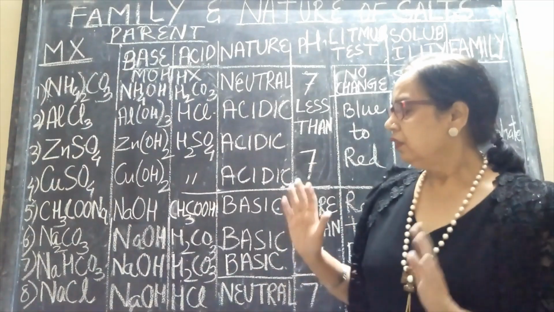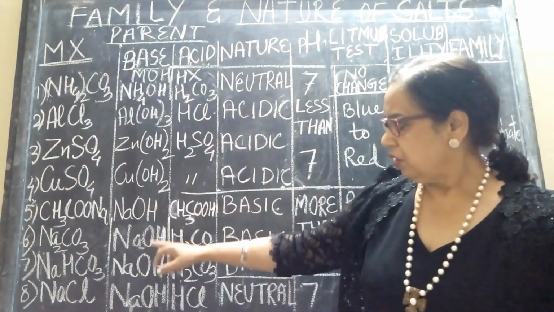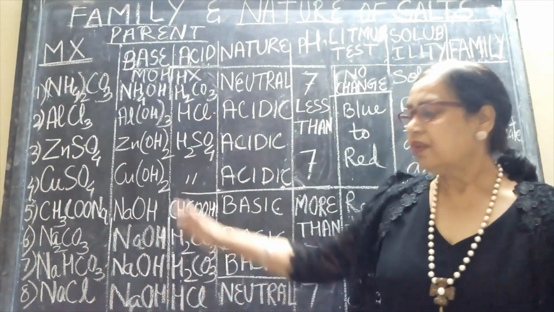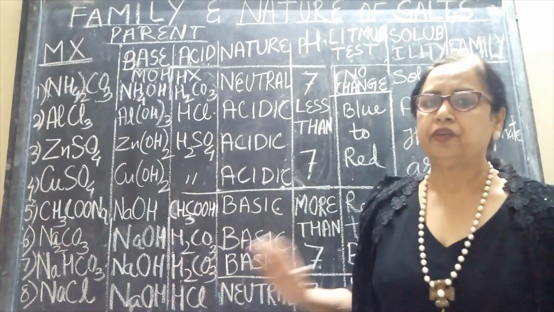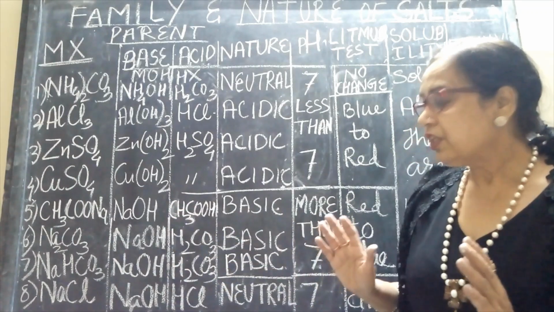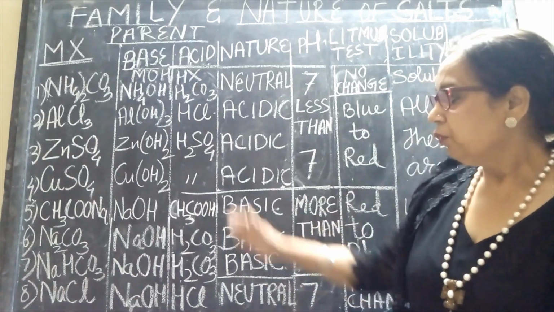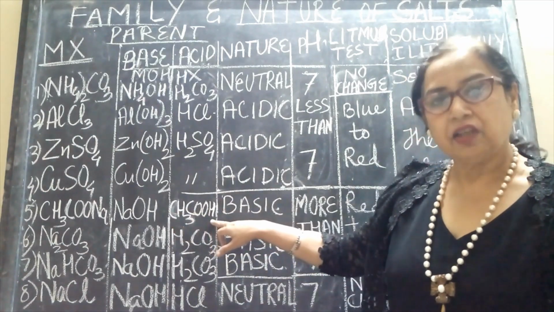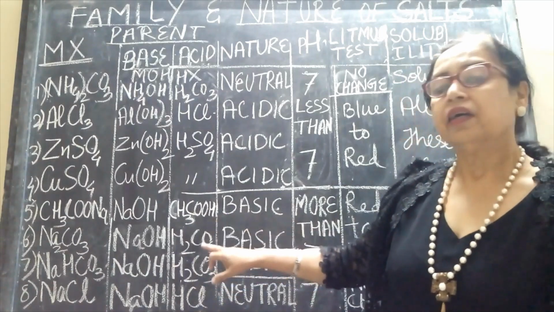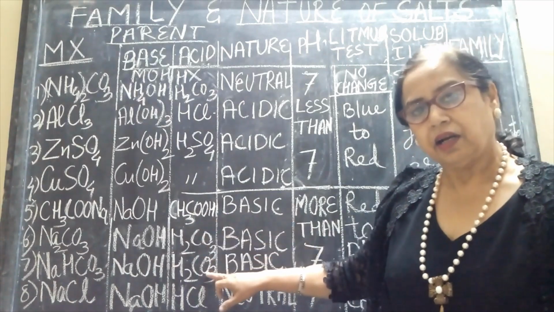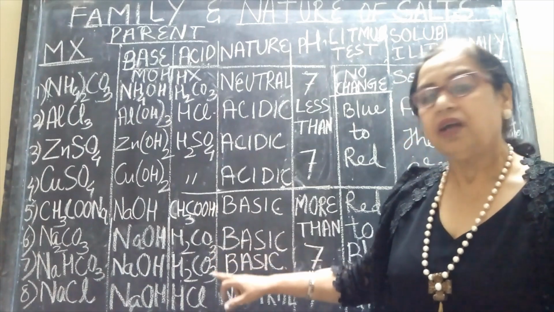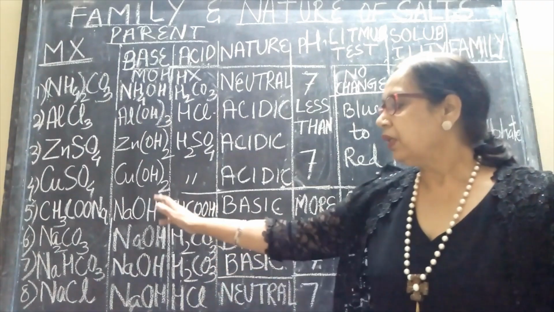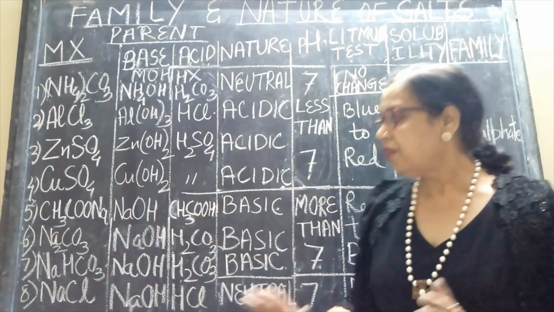Is this clear? Now, for these salts, you can see the base is sodium hydroxide, which is a strong base. But when we look at the acids, here it is ethanoic or acetic acid, carbonic acid, again carbonic acid. So these three acids are weak acids, but the base is a strong base.